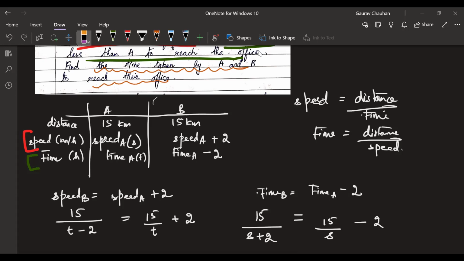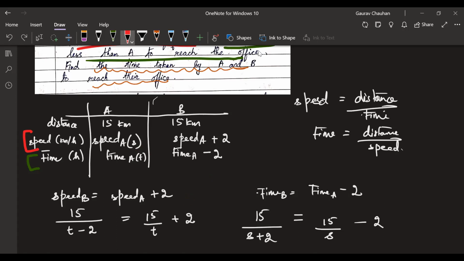In both equations you see in the denominator there is one variable; you'll cross multiply and you'll get a quadratic equation. Both will become quadratic. You solve it. In this you will finally get T, that is time of A. In this, if you solve, you will get S, that is speed of A. What do I need? What is the question asking? Time. So which equation do I want to do? I want to do this. Both routes are open to you. You can take any route. Finally, you will get the answer in both routes. I'm just telling you that this one will be the quicker route.